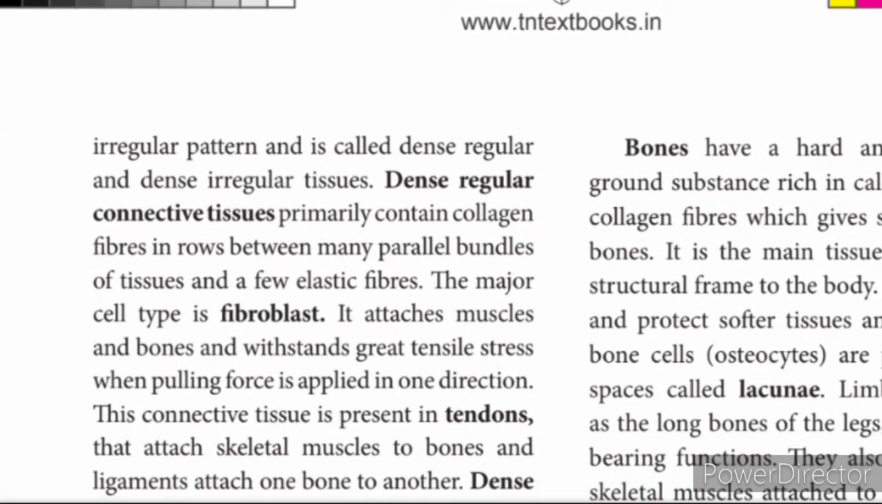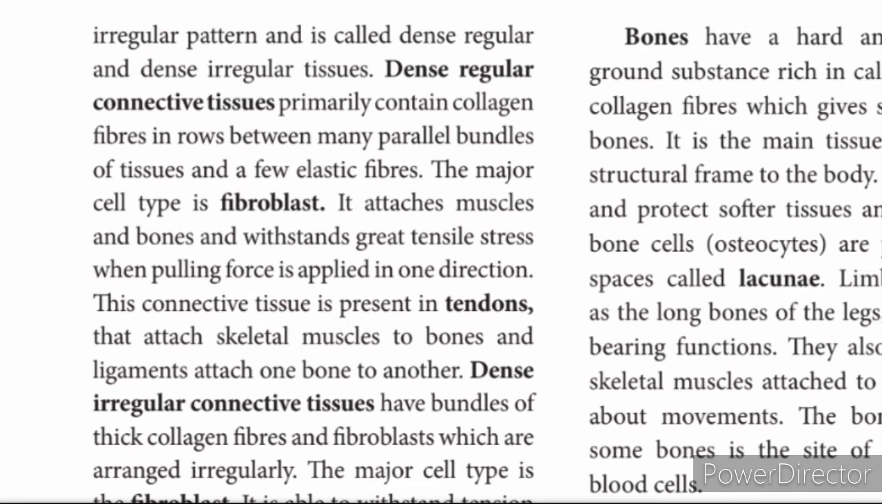Coming to dense regular connective tissues, they primarily contain collagen fibers. So the collagen fibers are present here in parallel bundles. The major cell type is fibroblast. They are attached to the muscles and bones, and withstand great tensile stress during the stretch or during action. So it helps in managing such kind of stress.